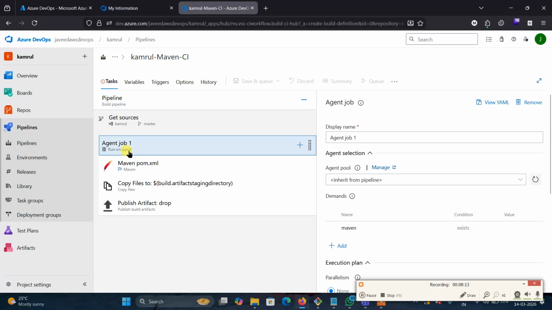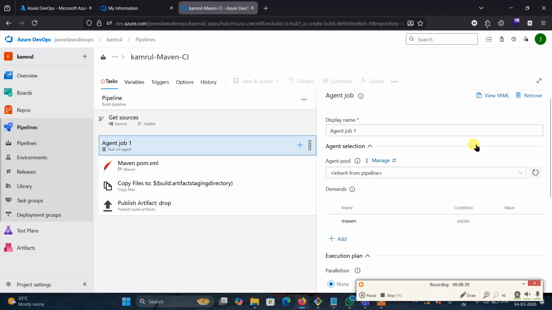It is where the pipeline runs. We can give a name for the agent job. The agent is nothing but where the pipeline runs. In the freestyle pipeline, I told you that 1800 minutes will be free. In this one, multiple agents are there. The agent can be created by you, or else Microsoft will give its own agent where you can build your pipeline.